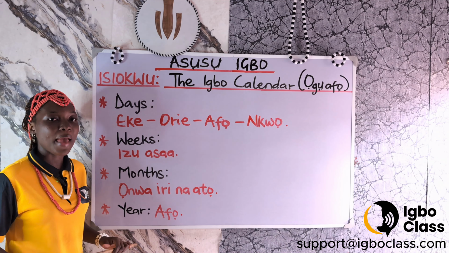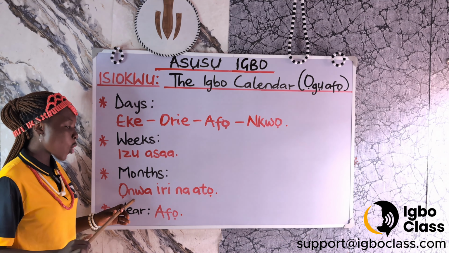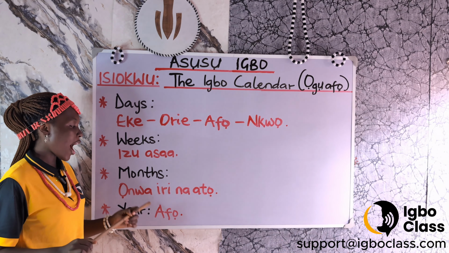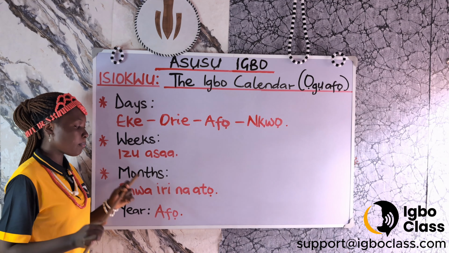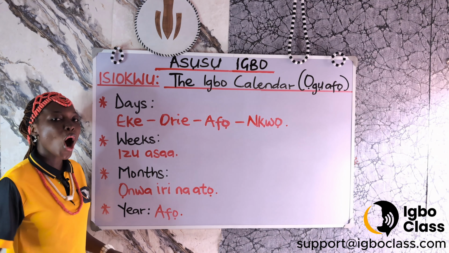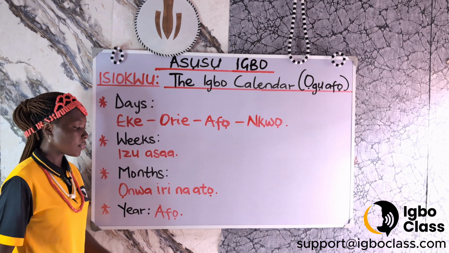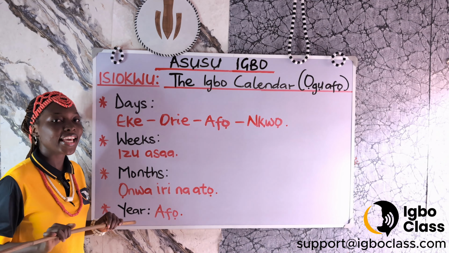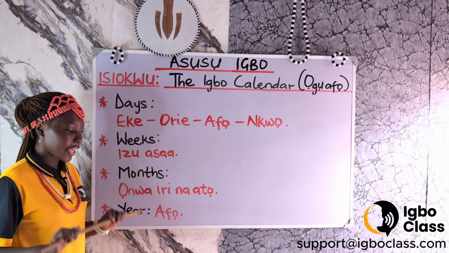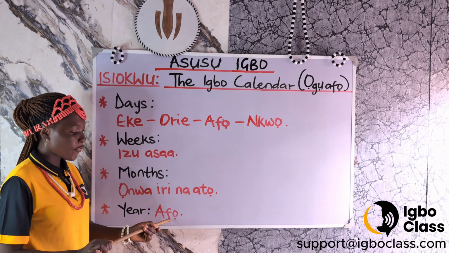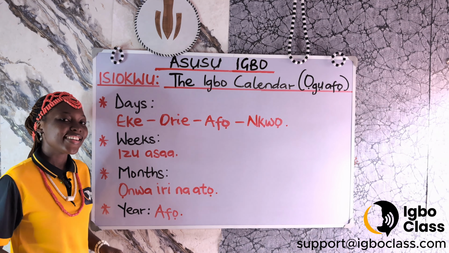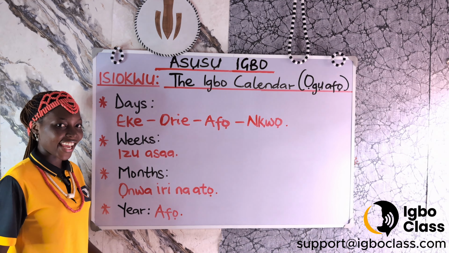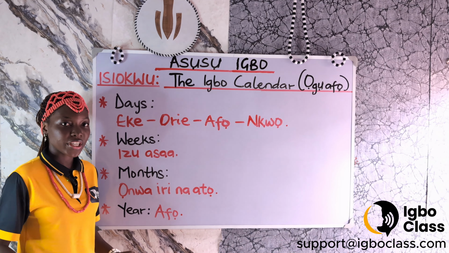Izu asa na-emebe otu ọnwa. Otu ọnwa, and ọnwa is known as the month. Here we have ọnwa iri na atọ. That is 13 months in a year. The year is known as afọ. Ọnwa iri na atọ na-emebe otu afọ. 13 months makes 1 year.